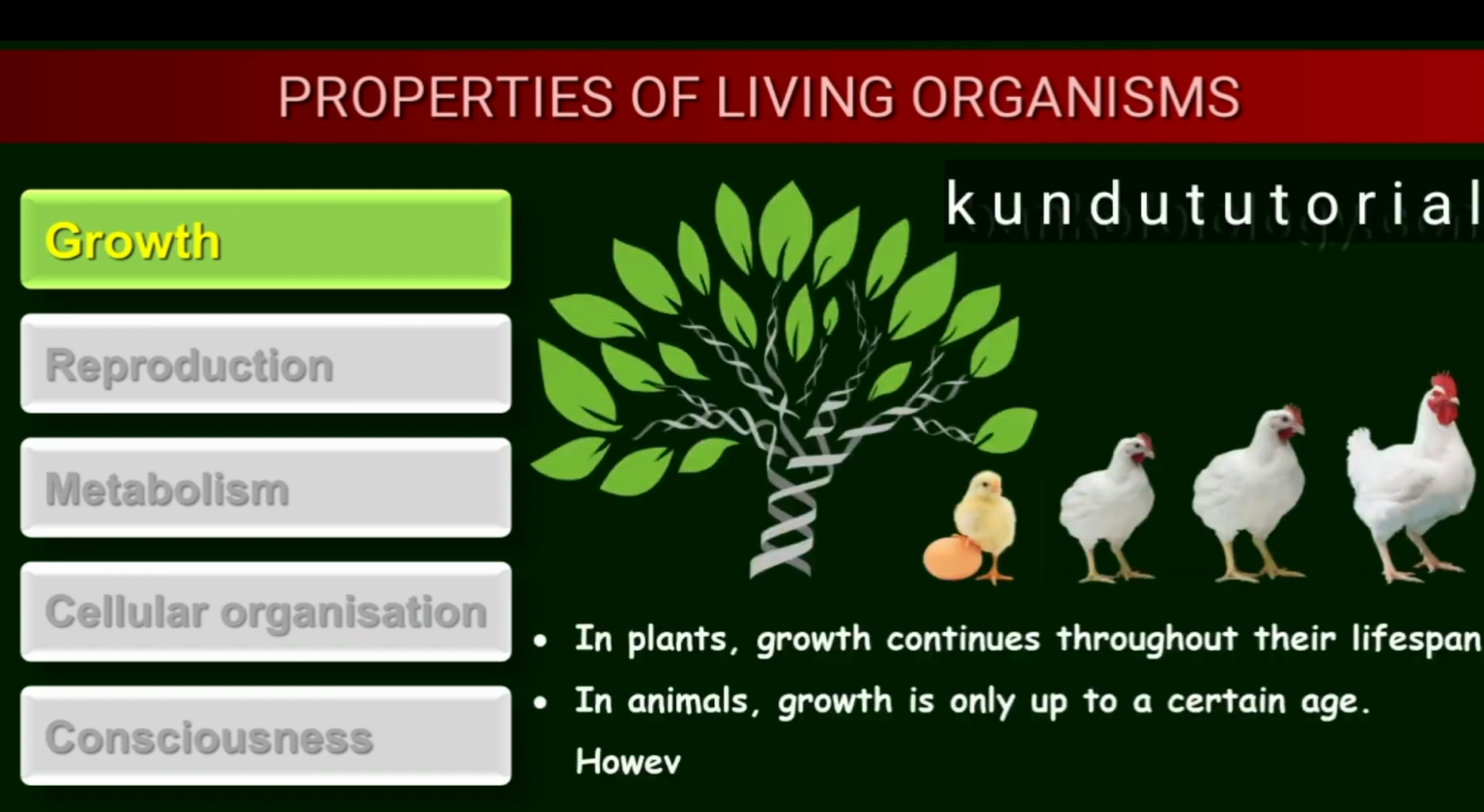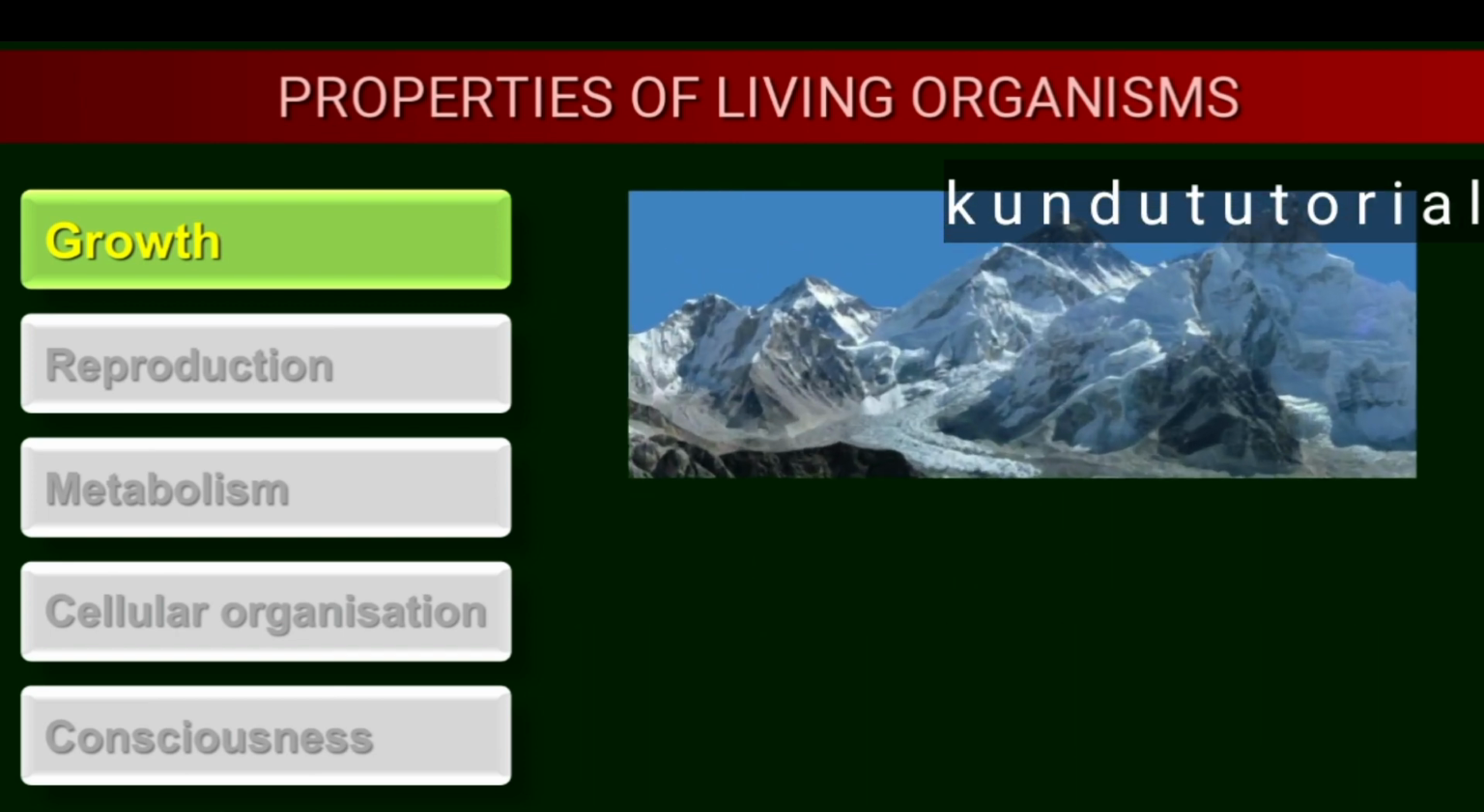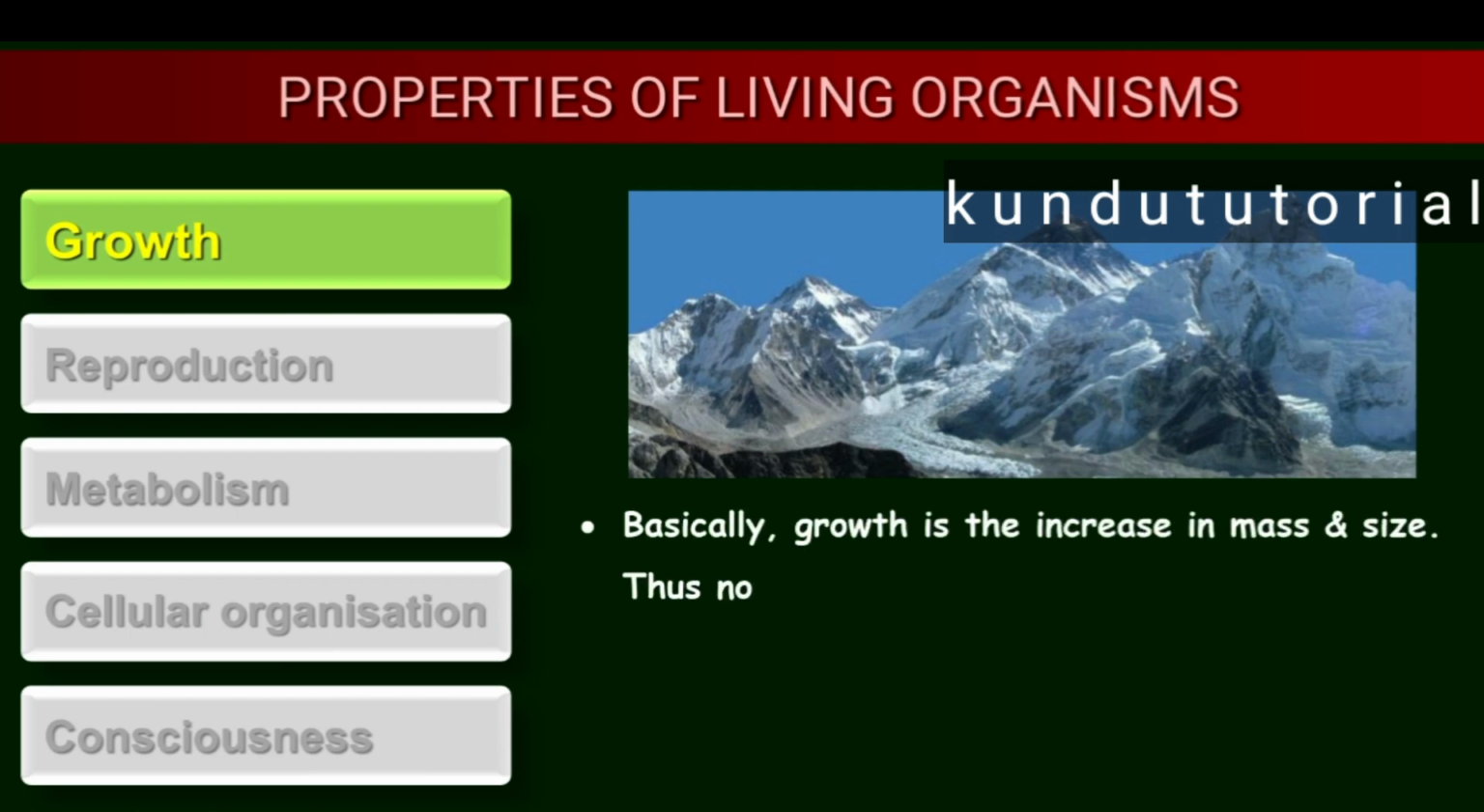Okay, students? So next is, in plants, growth continues throughout their lifespan. Growth continues throughout their lifespan, not only in animals, but in the case of plants also. In animals, growth is only up to a certain age. However, cell division occurs to replace the lost cells, that is the dead cells. This is also a growth example. The mountain or the hill region, this is also one characteristic feature.